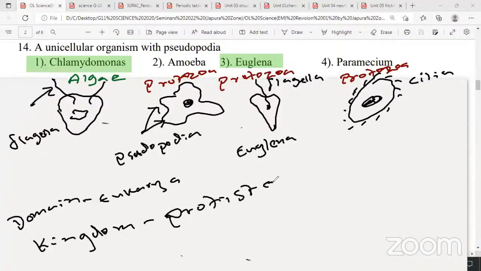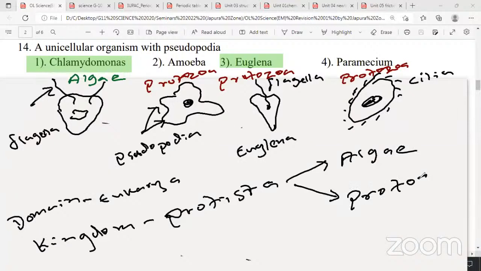What are the two groups under kingdom Protista? Algae and protozoa. If you don't know, write it, algae and protozoa, under kingdom Protista. Please note down this domain Eukarya.